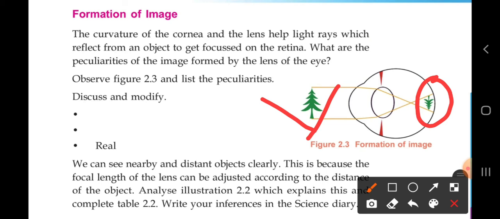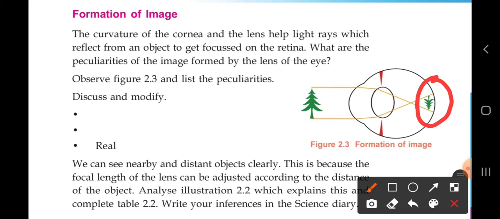One point you can see now itself. Then I think you may be saying it now. The tree is standing correctly. How is the image? It is an inverted image. Inverted image means what? This image is inverted, means upside down. So that you can write in your point. Features of the image formed, that is the heading for you to write.